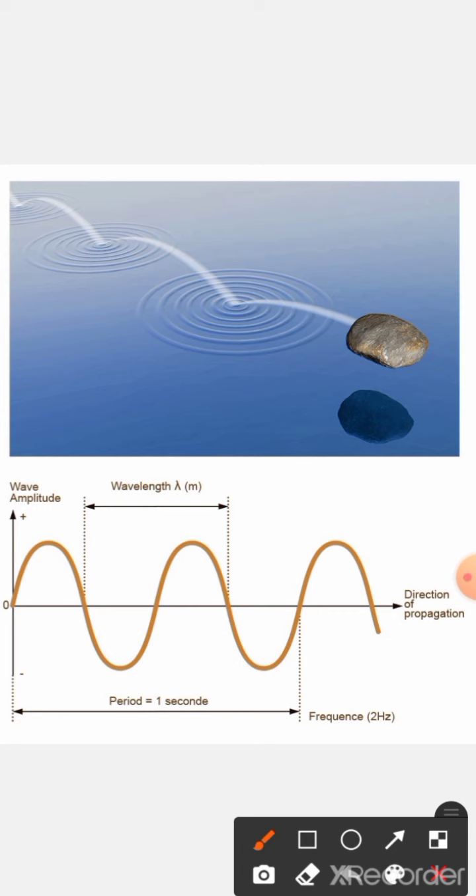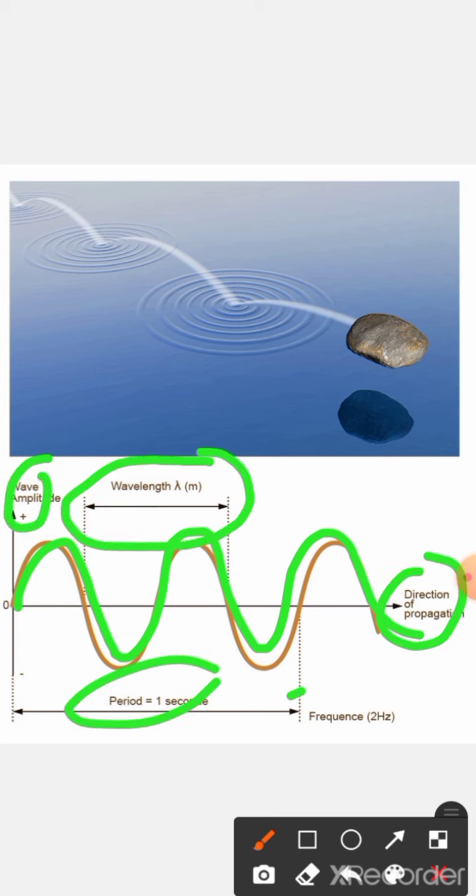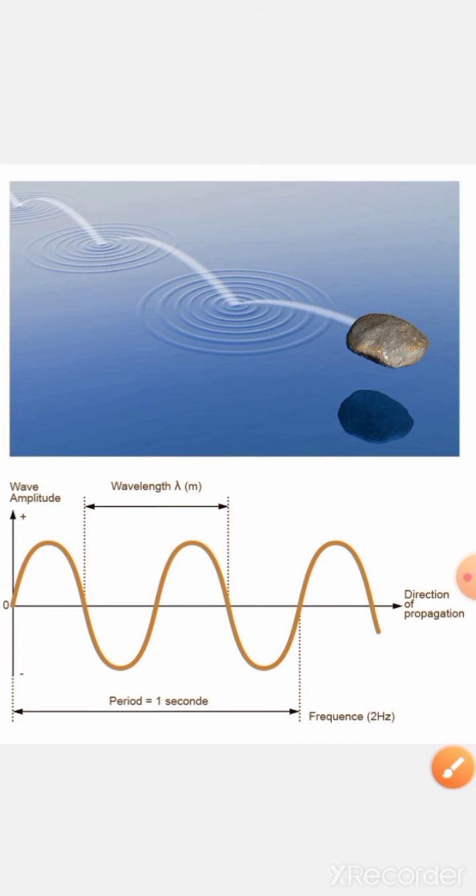Here is a simple description of a wave. This is a waveform you can see in this diagram, and there are a few terms like wavelength, amplitude, direction of propagation, periods, and frequencies that I'll talk about one by one.